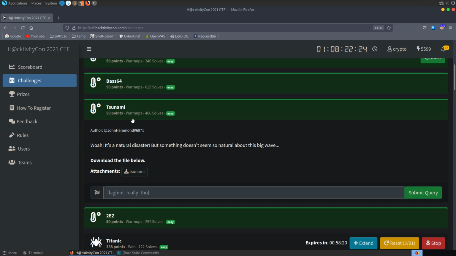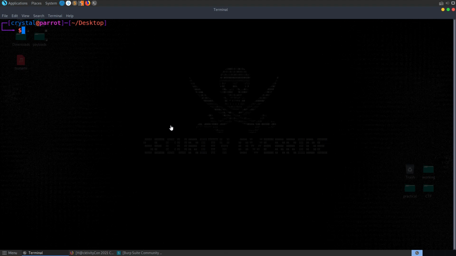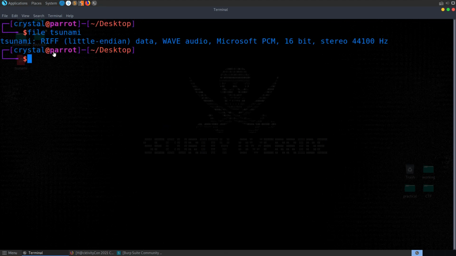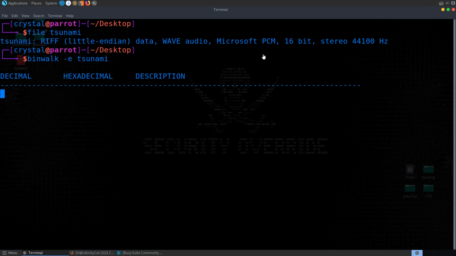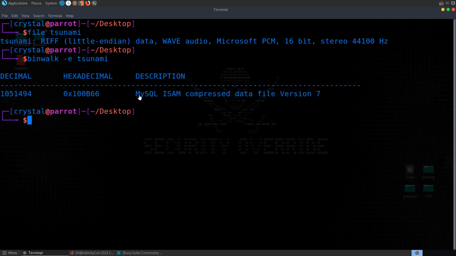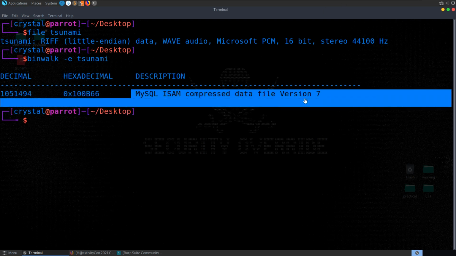It's a warm-up challenge, and the description says, "Whoa, it's a natural disaster, but something doesn't seem so natural about this big wave." And we have this file to download, Tsunami, so I've downloaded that already. Let's go and do some basic file checks. We could have a look at the file type, and we'll see that it's a RIFF file, little endian, WAVE audio. We could try and do something like binwalk -e Tsunami, which actually finds this MySQL ISAM compressed data file.